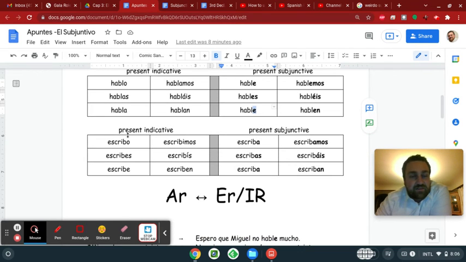Okay. Now here's an IR verb. Escribo, escribes, escribe, just conjugated in the present indicative, which, I know that's a big fancy term, but just remember that's the present tense, right? We just gave it a new fancier name now. Escribimos, escribís, escriben. And so we're going to treat it like an AR verb. Escriba, escribas, escriba, escribamos, escribáis, escriban. So AR verbs become like ER. ER and IR verbs become like AR.